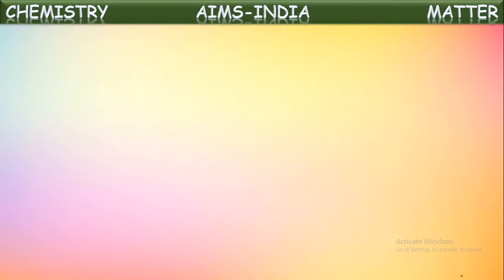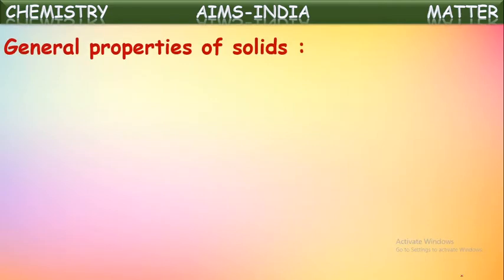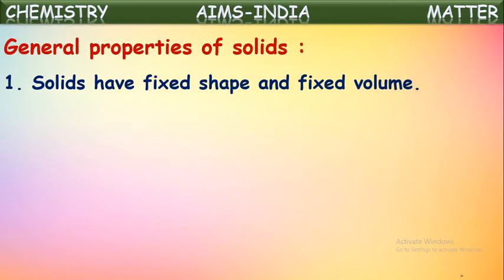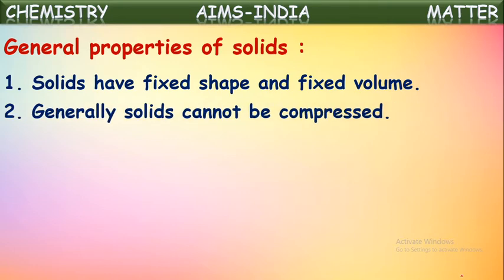Now let us see the generalized properties of solids. Solids have fixed shape and fixed volume. Generally, solids cannot be compressed. We cannot compress them because the molecules are already tightly packed one to another, so there are no gaps between them to compress them. So solids cannot be compressed.